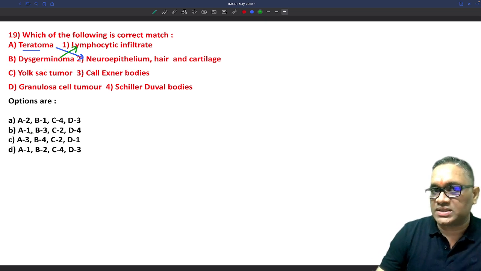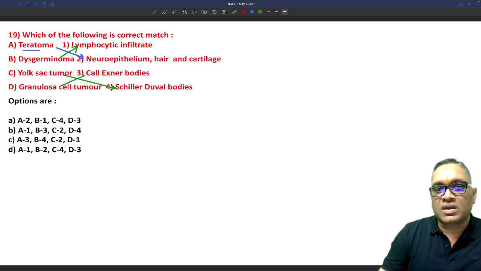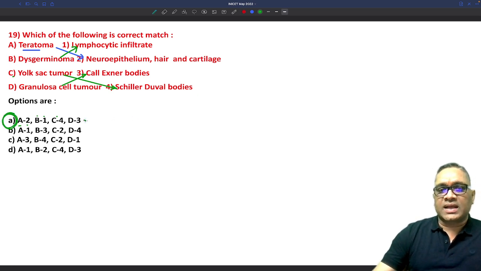Yolk sac tumor will have Schiller-Duval bodies, and granulosa cell tumor will have Call-Exner bodies. So this is the right answer. A is 2, B is 1, C will be 4, and D is 3. So I think option A is the correct answer, right?